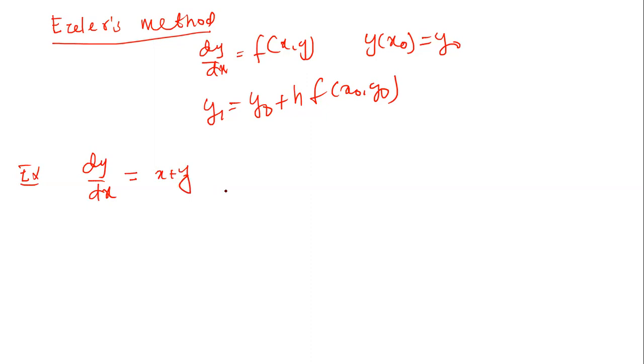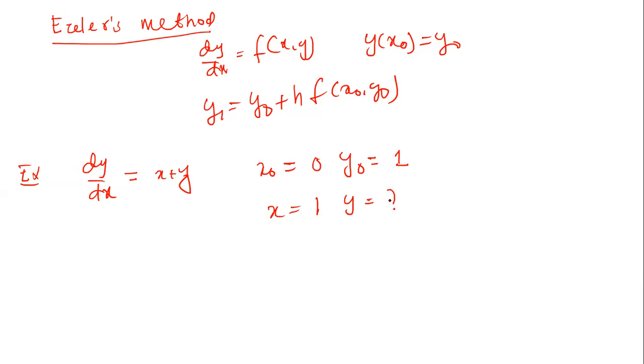And the initial conditions are also given: x0 is equal to 0 and y0 is equal to 1. We consider h. When x is equal to 1, what is the value of y? We need to find this value.